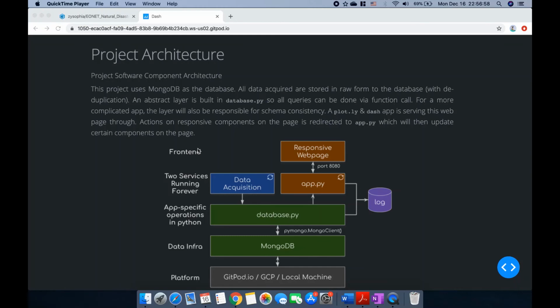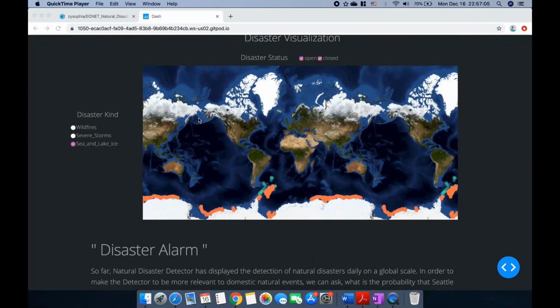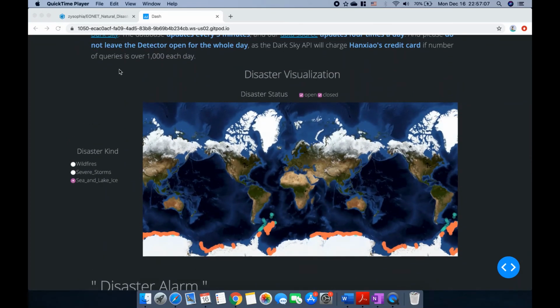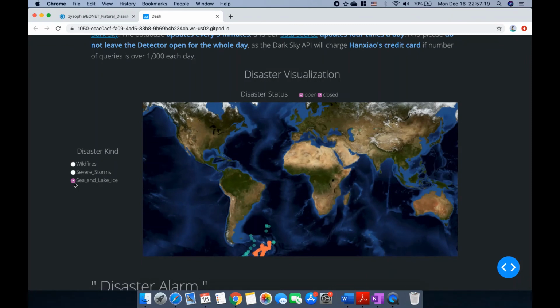So after I talked about the project architecture, we will go over the possible next steps for our project. So there are basically two parts. The first part is about the disaster visualization part. As we can see right now, we have 3 natural disasters shown in our map. So we are also interested in adding more natural disasters to our map so that people who are more concerned with other natural disasters can also utilize our website.